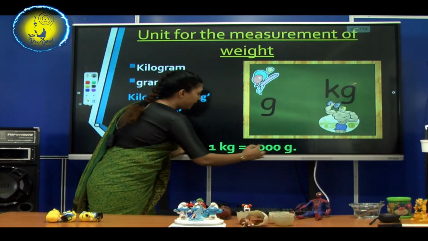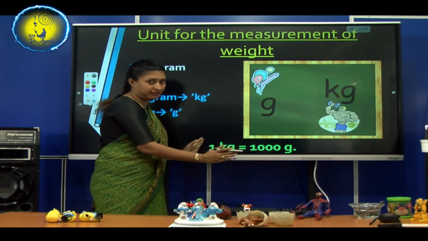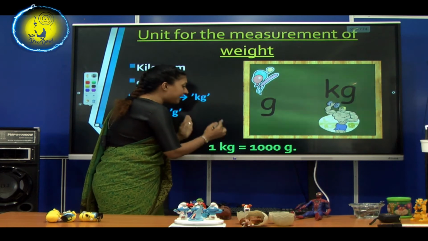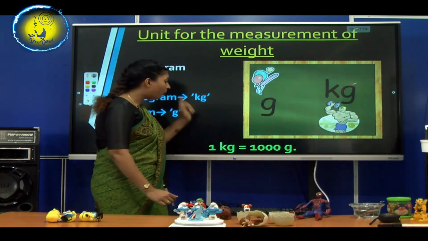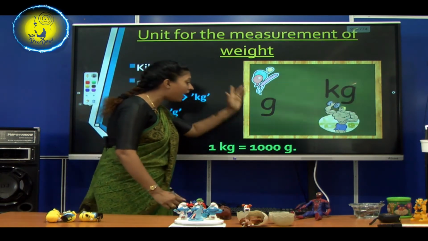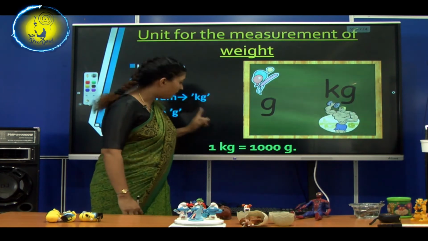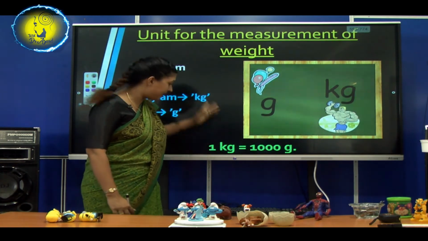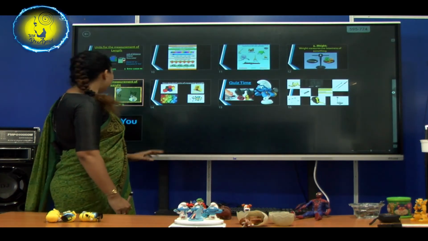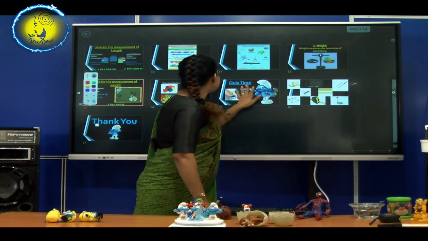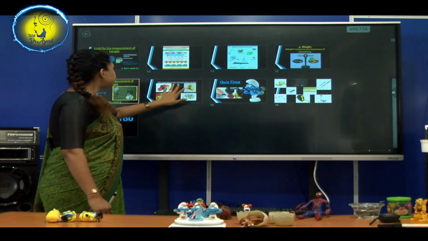This is the theory you have to remember. Okay. 1 kg is equal to 1000 g, which means 1 kg is equal to 1000 grams. So, what is bigger? Kg is bigger. So, now you know that also. Now let's go to this one.